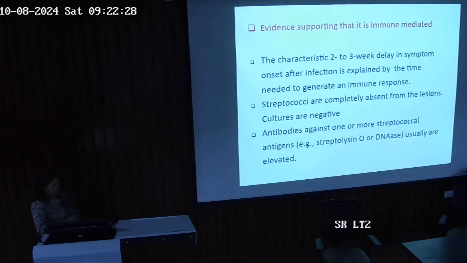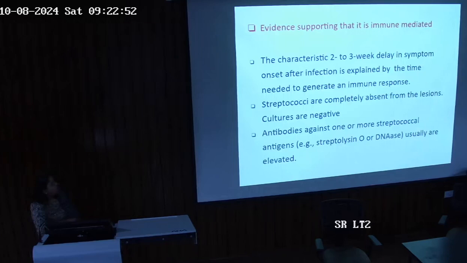Now what is the evidence supporting this? How do we know that it is immune mediated? Why have we deduced that it is immune mediated? Because rheumatic fever occurs after 2 to 3 weeks of streptococcal pharyngitis, which shows us that it is because of an immune response, because an immune response takes that much time to mount.